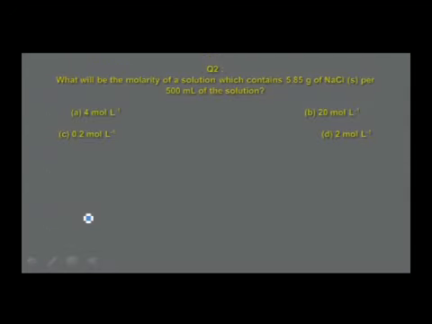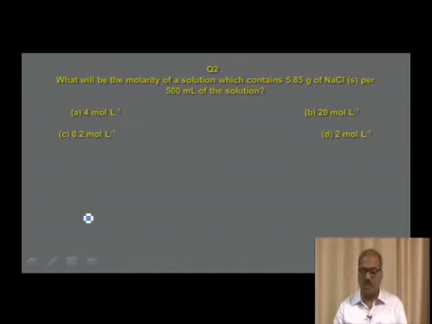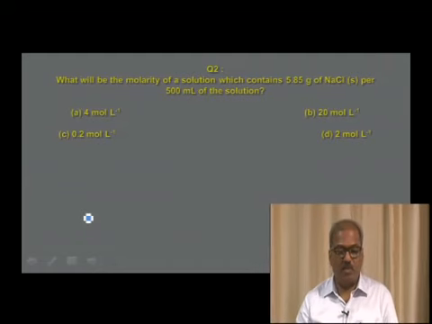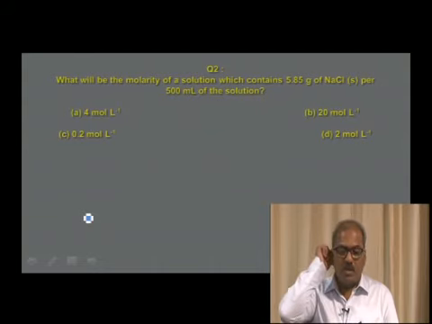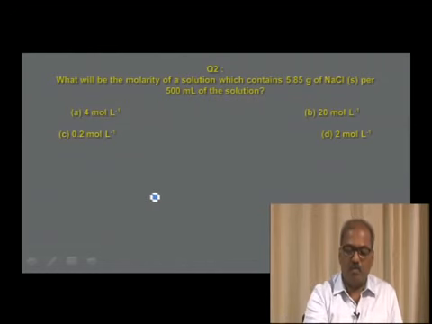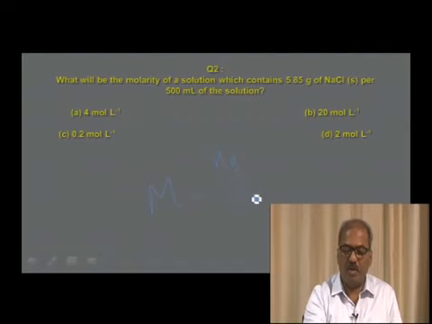The next question. What will be the molarity of a solution which contains 5.85 grams of sodium chloride per 500 ml of the solution? Options: A 4 mole per liter, B 20 mole per liter, C 0.2 mole per liter, and D 2 mole per liter. The question is on molarity. Molarity M is equal to nB by V in liters.